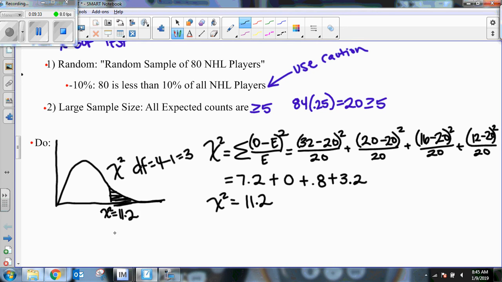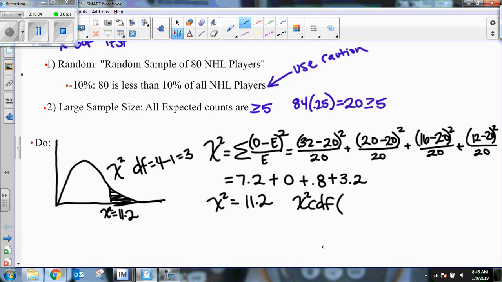So now I want to know the p-value. What's the probability of getting a chi-squared distribution of 11.2 or greater? Well, we know how to deal with distributions. In fact, this is a different distribution than what we're used to. This is a chi-squared distribution. So hopefully you can guess that we need to go to the distribution area of our calculator, and we're going to select Chi Squared CDF.